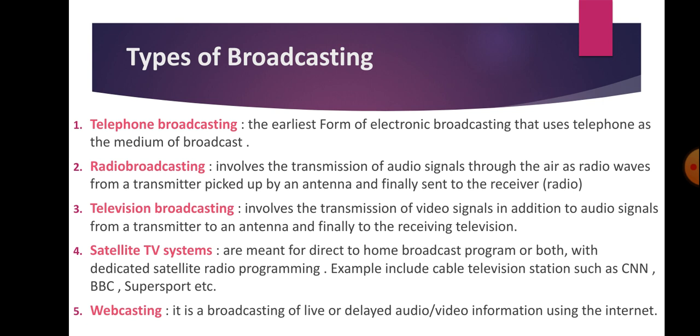Thirdly, we have television broadcasting. It involves the transmission of video signals in addition to audio signals from a transmitter to an antenna and finally to the receiving television. In this case, television, as we all know, is an output device. What does television entail? You can see what they are saying, and you can also hear what they are saying. It's a two-way thing, seeing and hearing, which are visual and audio signals.